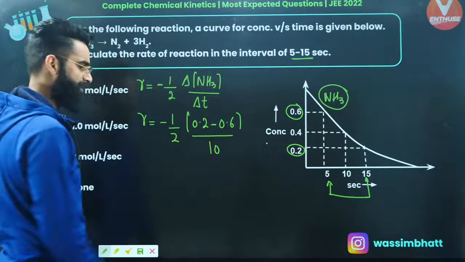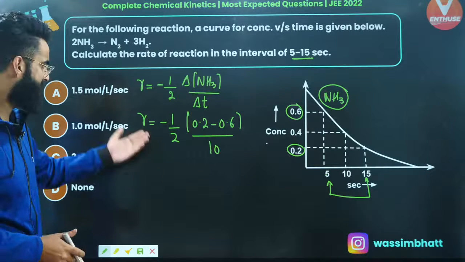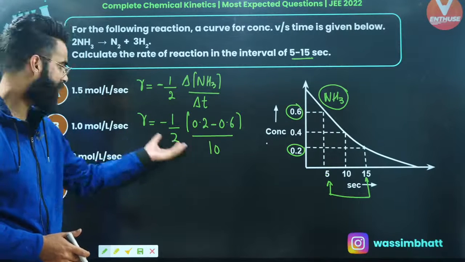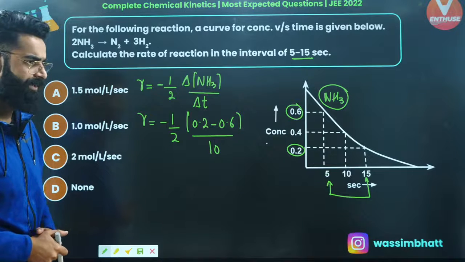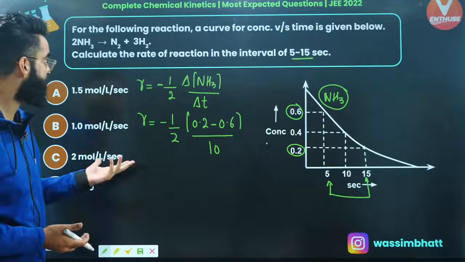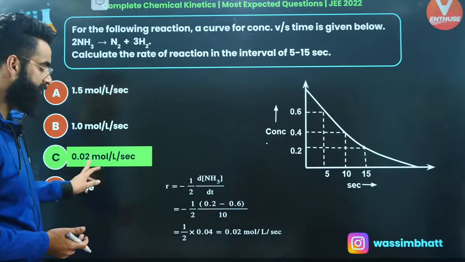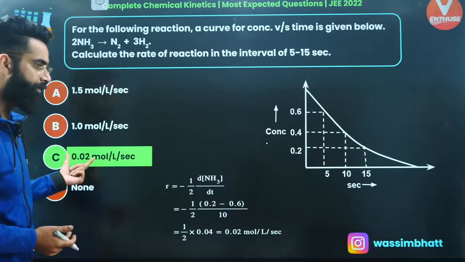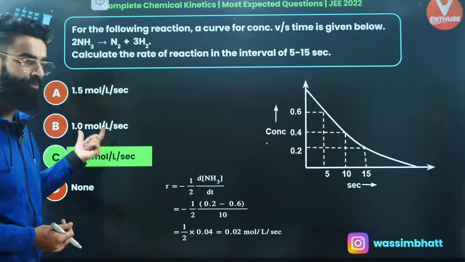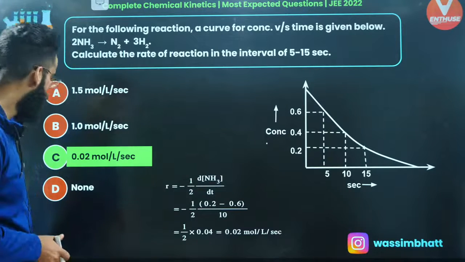I would want you guys to solve this term and get the value of the rate of reaction, that's it, right? You need to do a bit of calculation, and you'll get the rate of reaction from here. That's something which we were supposed to calculate. Perfect. I'm sure you now know exactly how to solve this question. So the final answer of this particular question comes out to be 0.02 mol L^-1 s^-1. Right, my dear people? Let me move on to one more question.